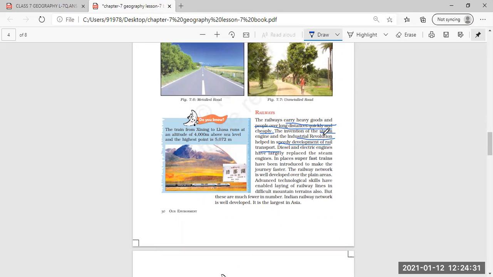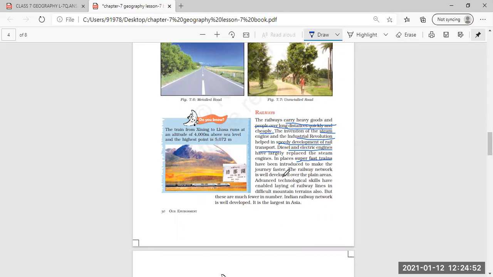Then finally these steam engines were replaced by diesel and electric engines. And now super fast trains have appeared, and they have been introduced for faster journeys.